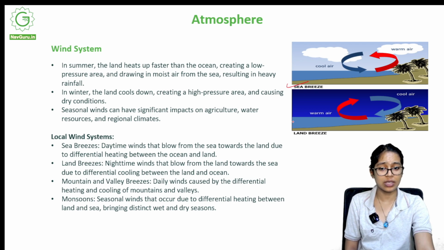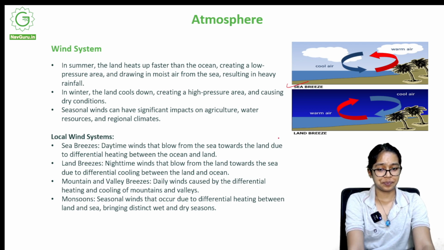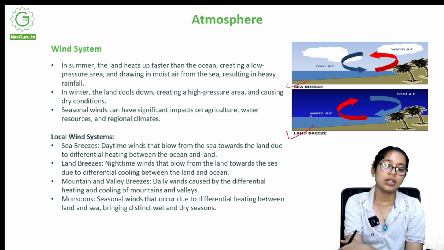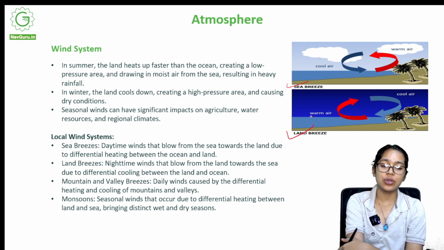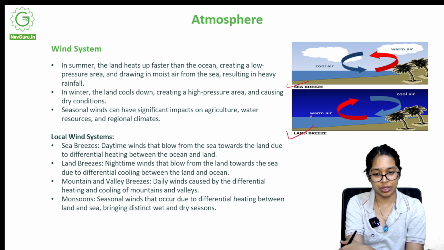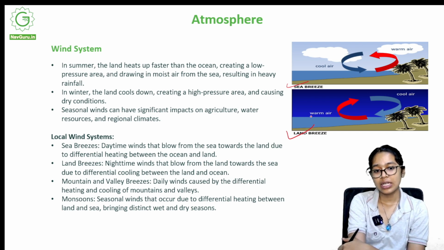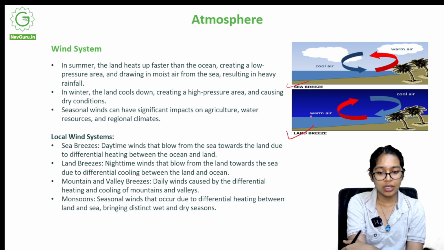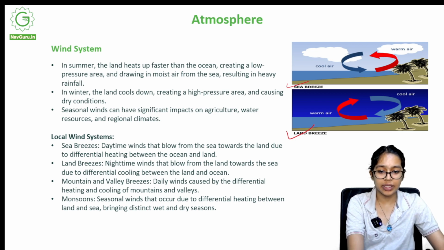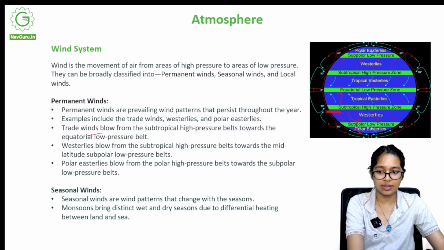Sea breeze blows in the daytime and land breeze blows at night. Land breezes are nighttime winds that blow from the land towards the sea due to differential cooling between the land and ocean. Mountain and valley breezes are daily winds caused by the differential heating and cooling of mountains and valleys. Monsoons are seasonal winds that occur due to differential heating between land and sea, bringing distinct wet and dry seasons.